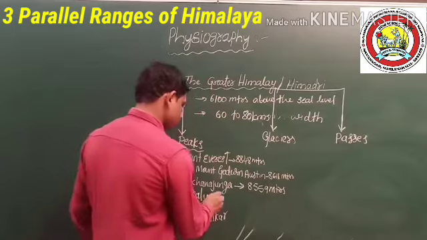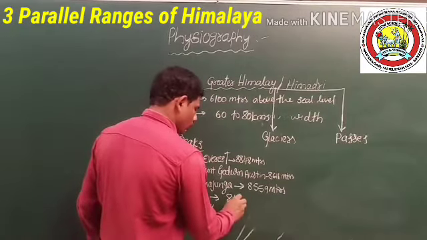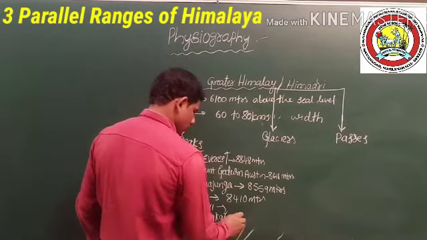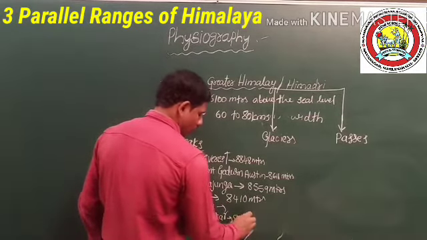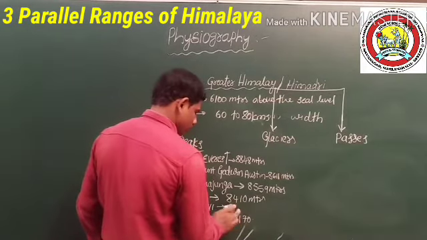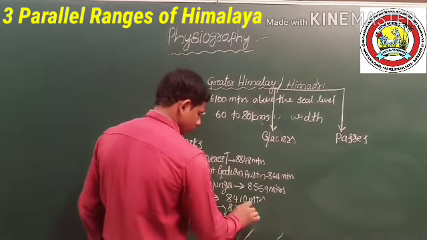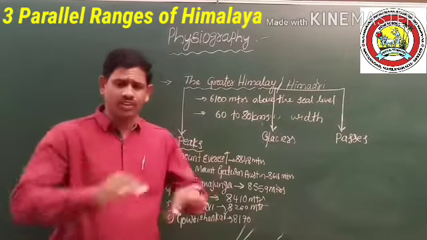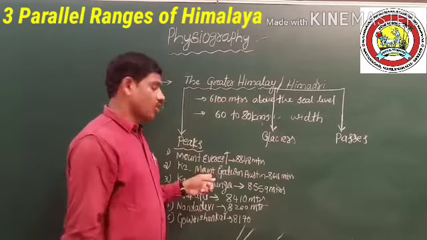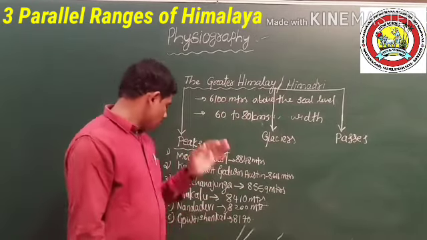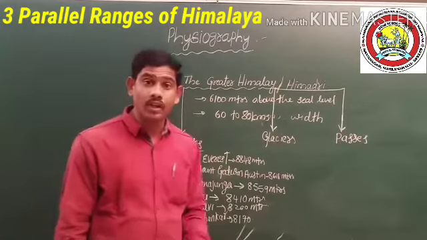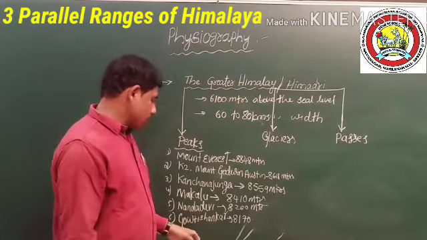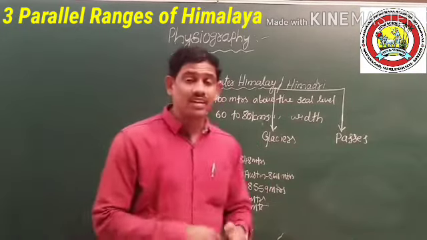Like that, 8,410 meters above sea level, and 8,170, 8,000. So these are the highest peaks, and there are many more: Mount Everest, Mount Godwin Austen, Kanchenjunga, Makalu, Dhaulagiri, Annapurna, Nanga Parbat, Gauri Shankar. These are the highest mountain peaks in the world.